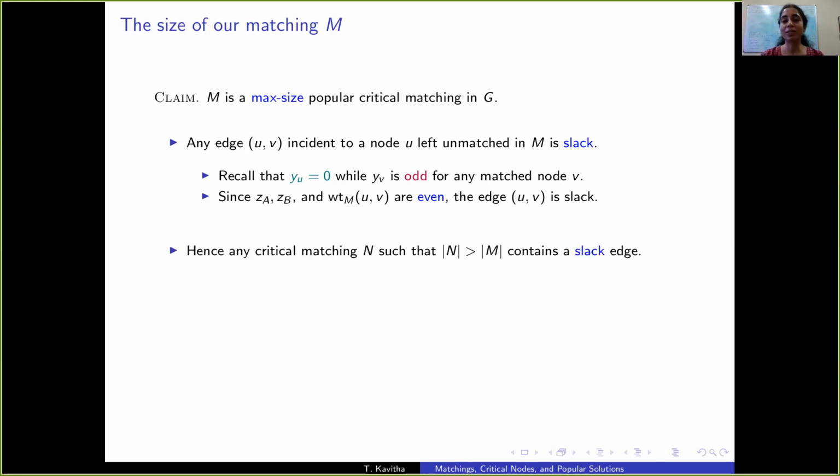So any critical matching whose size is more than the size of M has to contain a slack edge. Thus, it cannot be an optimal solution to the primal LP. In other words, the critical matching M defeats any larger critical matching N. So M is a max size popular critical matching.